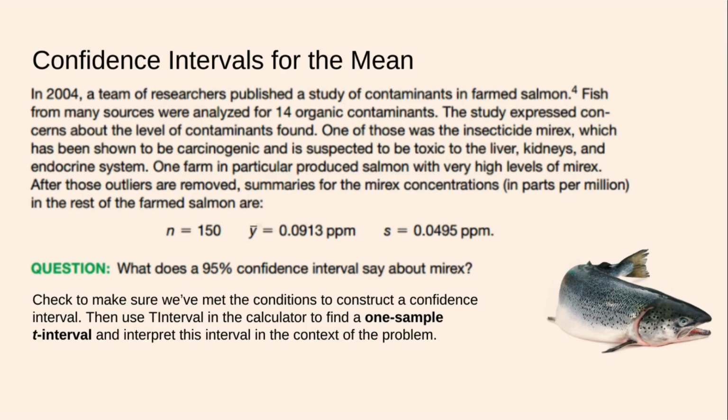All right, so first we're going to check to make sure we've met the conditions to construct a confidence interval. That's on the next slide. Then we're going to use a t-interval on the calculator to find a one sample t interval and interpret this interval in the context of the problem. Let's look at those assumptions and conditions.